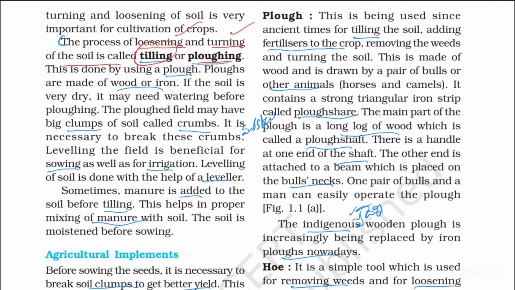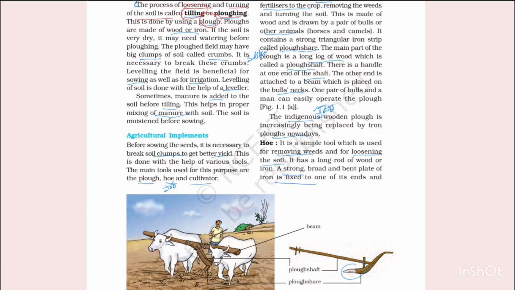The loosening of the soil is done by a plow. Plows are made of wood or iron. If the soil is very dry, it needs watering before the plowing. When the soil is watered, it becomes smooth, and when it is smooth, it is easy to plow.